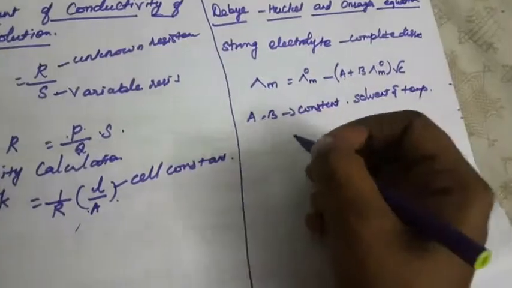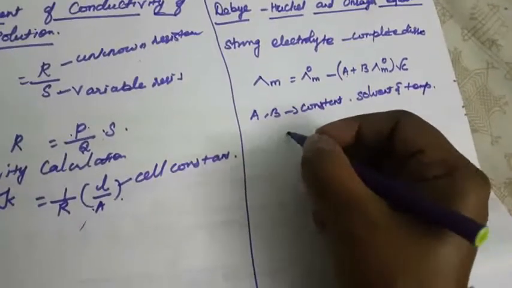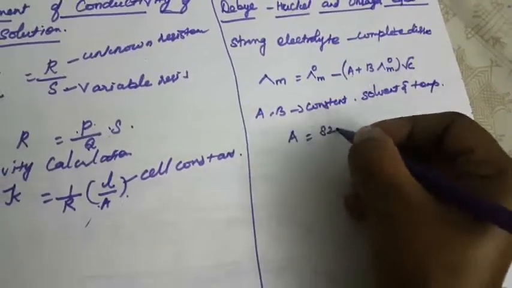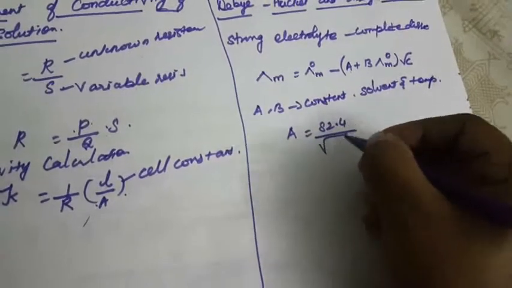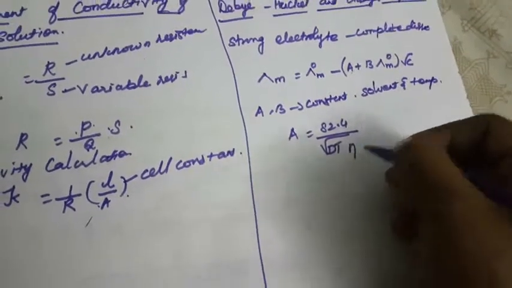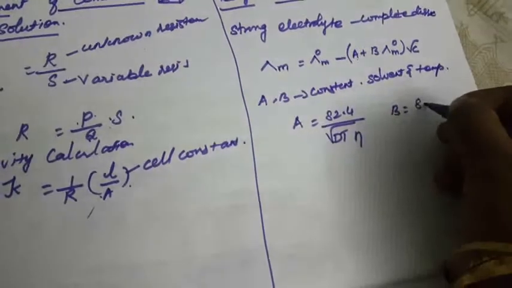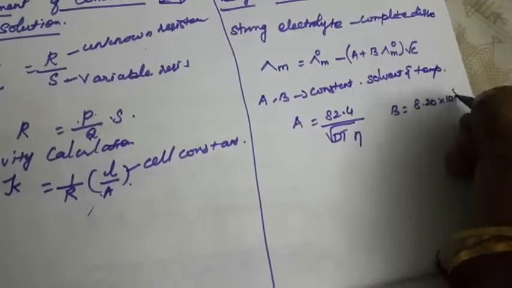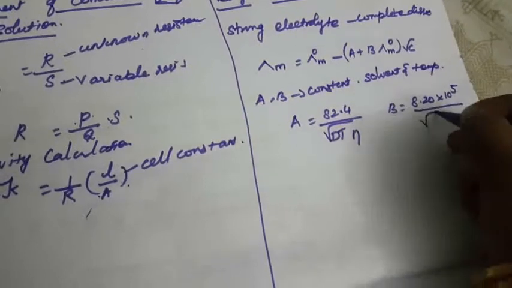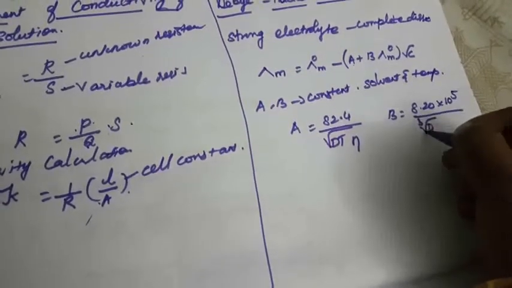Then, the expressions for A and B: A is equal to 82.4 divided by square root of (DT) into eta, and B is equal to 8.20 into 10 power 5 divided by (DT) power 3/2.